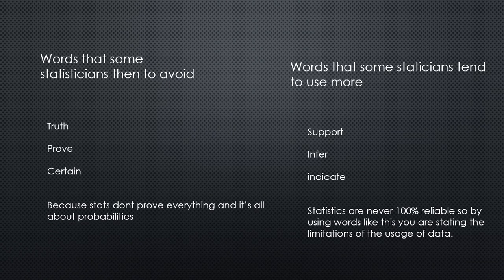Words that some statisticians tend to avoid: truth, proof, certain, because stats don't prove everything and it's all about probabilities. Words that some statisticians tend to use more: support, infer, indicate. Statistics are never 100% reliable, so by using words like this, we're stating the limitations of the usage of data.